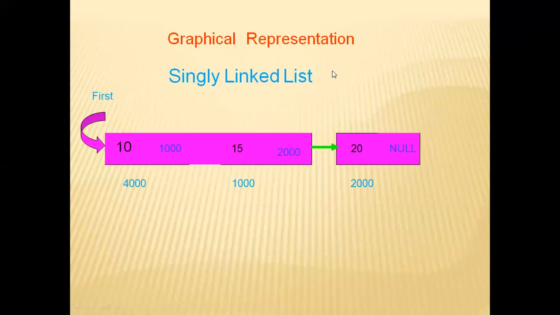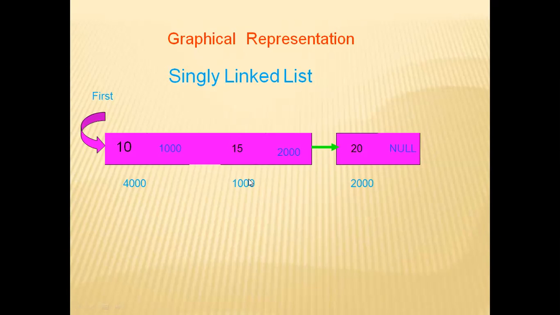You can see here. The first node has address 4000, the second node 1000, the third node 2000. In the first node the value 10 is stored, and in the address part 1000 is stored, because 1000 is the address of the second node.